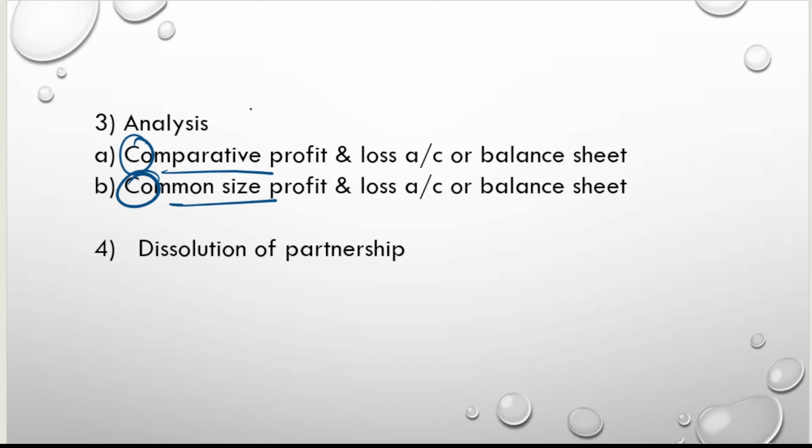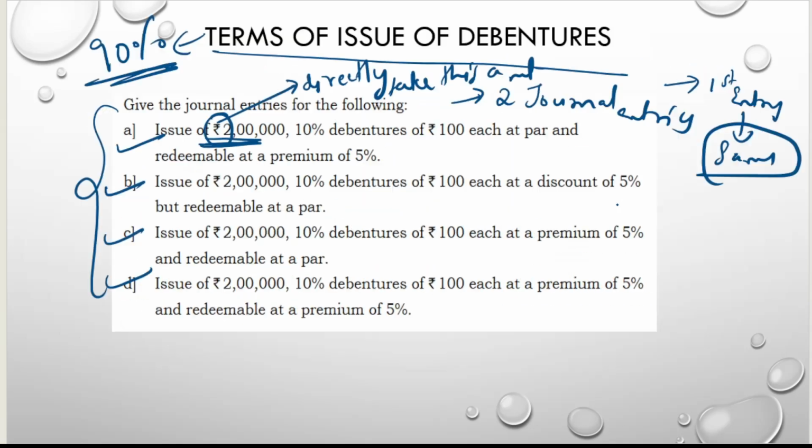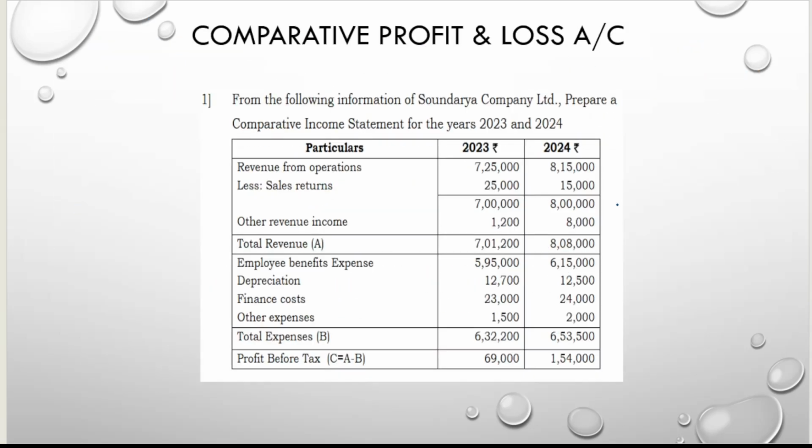Again, one more thing. If they ask you comparative, they can ask you profit and loss account or balance sheet. If they ask you common size, they can ask you profit and loss account or balance sheet. Okay, very simple problem, no need to worry. Ma'am, we have to practice these 4. No, it is very simple. You just go through that. Okay, so I'll give you the problems also. I'll show you the problems also. Okay, comparative profit and loss.